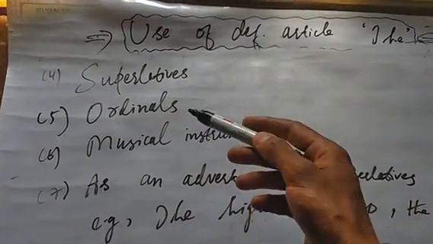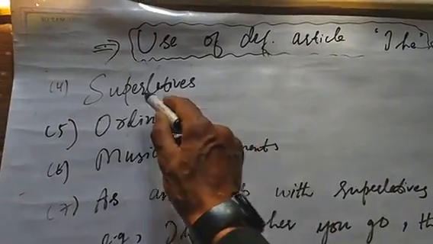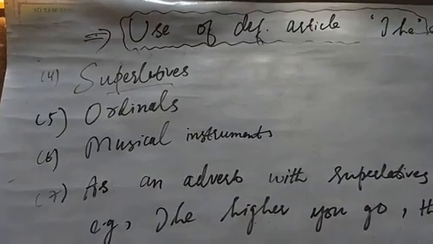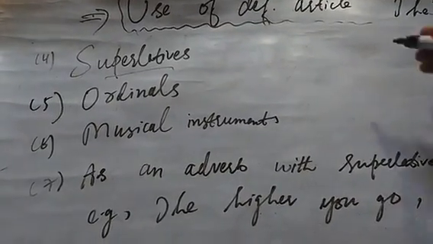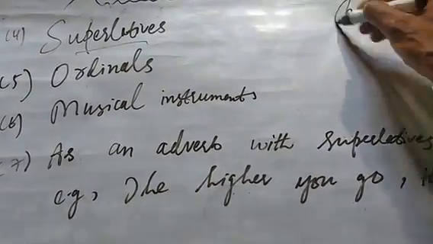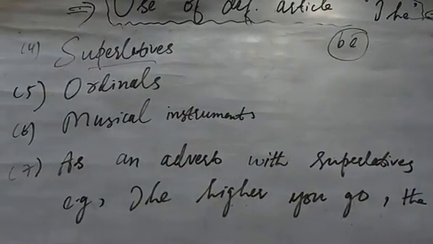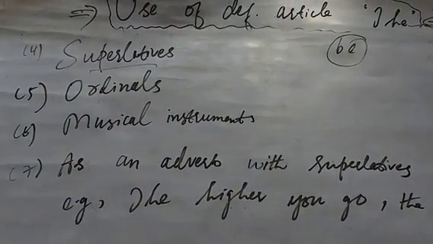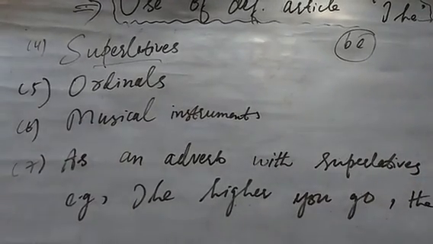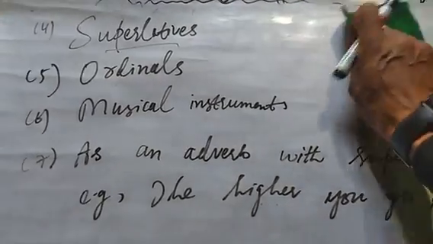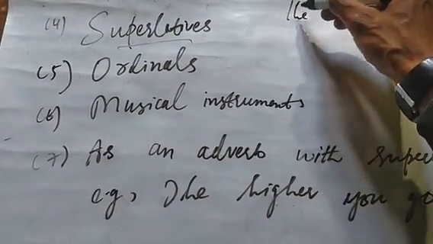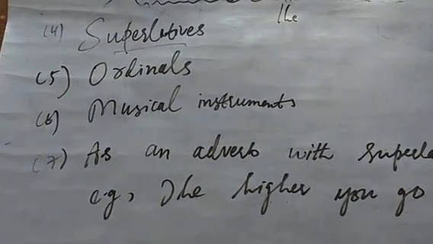Next point about use of a definite article is it is used before superlatives. When we talk about adjectives, there are 3 degrees: positive, comparative and superlative. Remember the third degree of adjectives, for example good, better, best, the best thing. If we talk about superlatives: the fastest, the lowest, the highest, the richest, the poorest, the quickest, the slowest, etc. Remember that before superlative degrees we use the, for example, cheetah is the fastest animal.